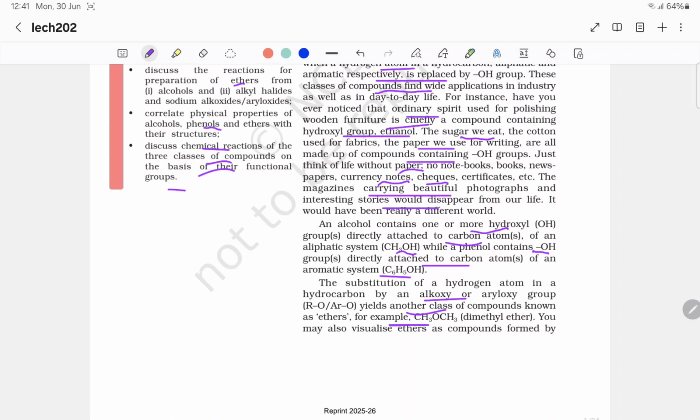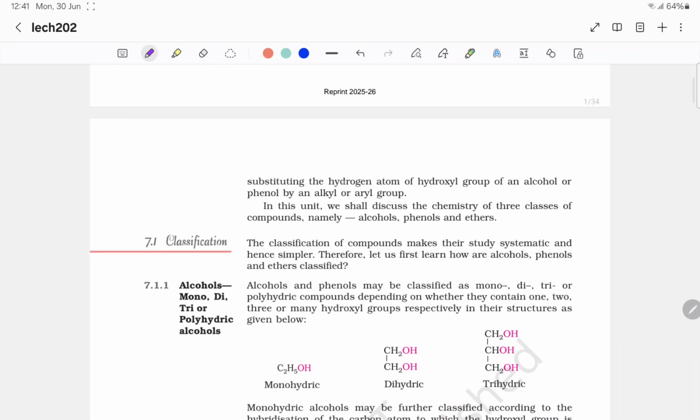For example, CH3OCH3, dimethyl ether. You may also visualize ethers as compounds formed by substituting the hydrogen atom of the hydroxyl group of an alcohol or phenol by an alkyl or aryl group. So in this unit we shall discuss the chemistry of three classes of compounds, namely alcohols, phenols, and ethers.